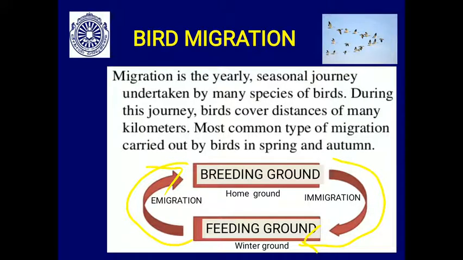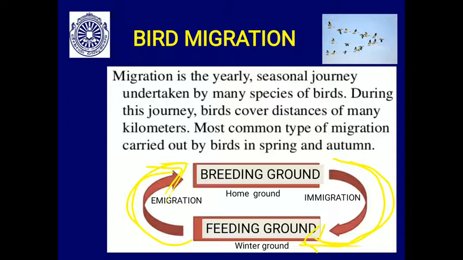The most common type of migration carried out by birds is in spring and autumn. Spring is followed by summer, a harsh summer, so they migrate to a favorable ground. Similarly, autumn is followed by winter, a harsh winter, so birds migrate to a favorable ground. So you will find the onward movement and backward movement.